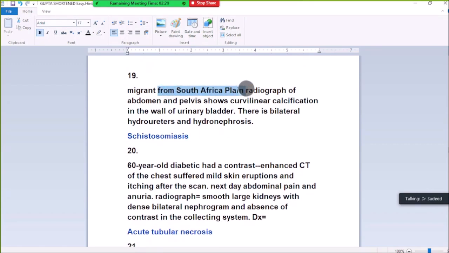19. Migrant from South Africa, plain radiograph of the abdomen and pelvis shows curvilinear calcification in the wall of the urinary bladder, with bilateral hydroureter and hydronephrosis, diagnosed schistosomiasis.